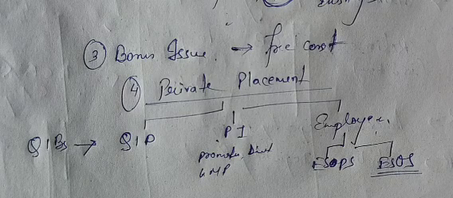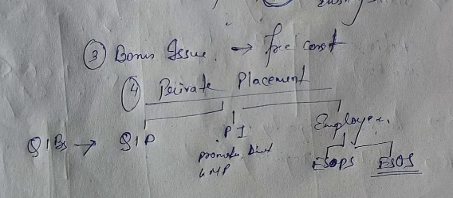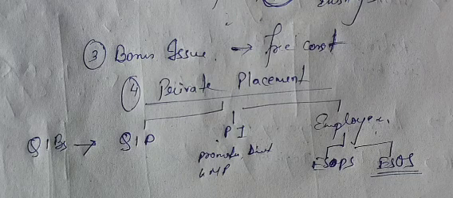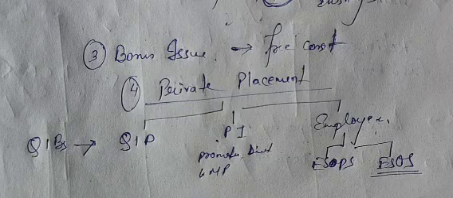So what was private placement? When shares are issued other than to the public, to whom are the shares being issued? The shares are being issued to QIBs, that is qualified institutional buyers. When shares are issued to the QIBs, it is known as qualified institutional placement.